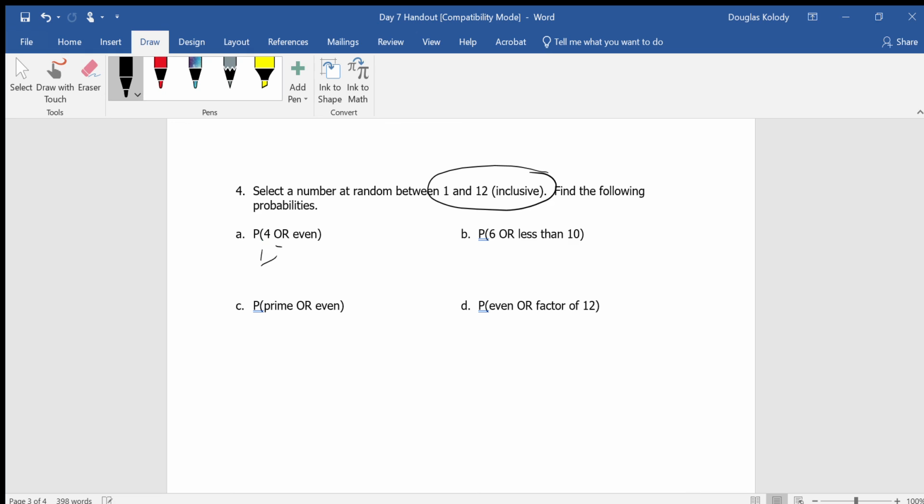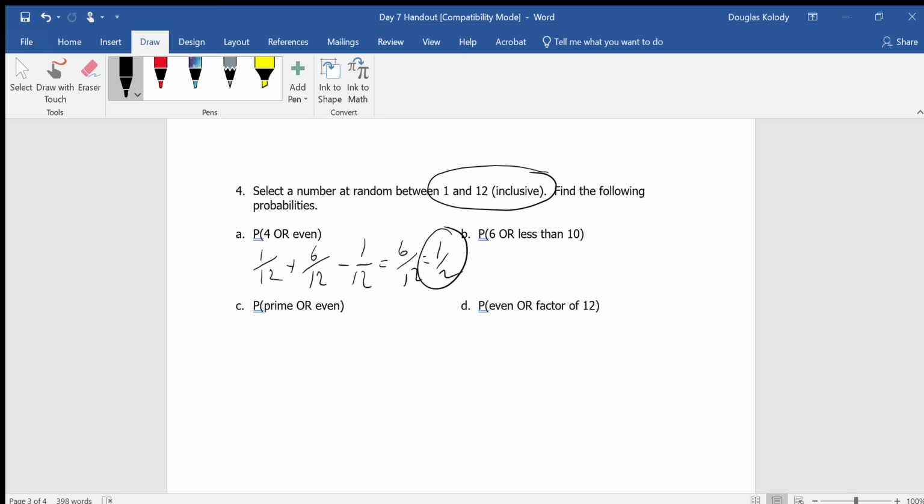Well, only one number out of 12 is 4, plus the 6 numbers out of 12 that are even, minus anything we've counted twice. Did we count anything twice? Well, yeah. Isn't 4 also an even number? So yes, sometimes the addition rule is a bit redundant. I'm going to subtract away the one number that I counted twice, the number 4. So it seems weird that I'm adding the 1 out of 12 simply to subtract it again, but sometimes the addition rule works that way. And I end up with the 6 out of 12 that's in the center of that problem, which is 1/2.